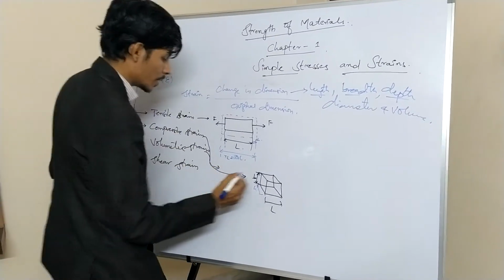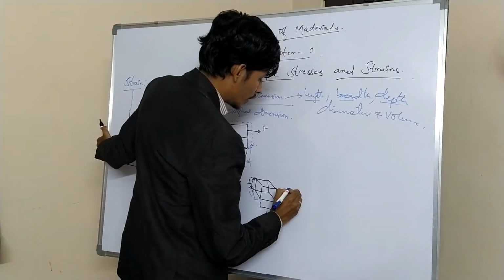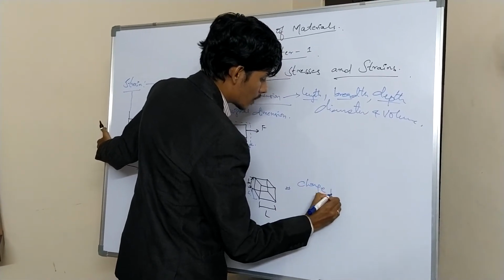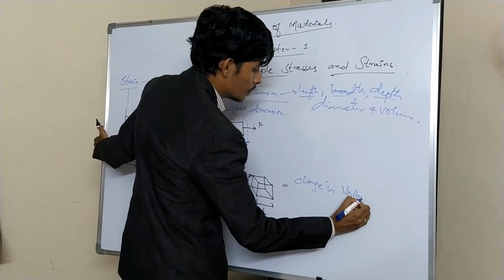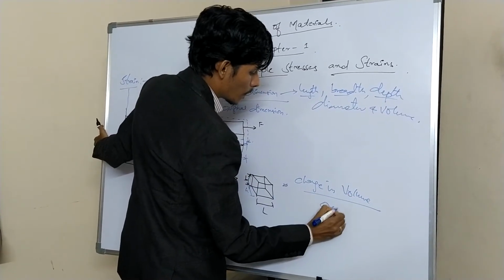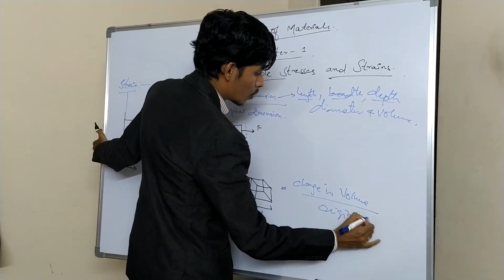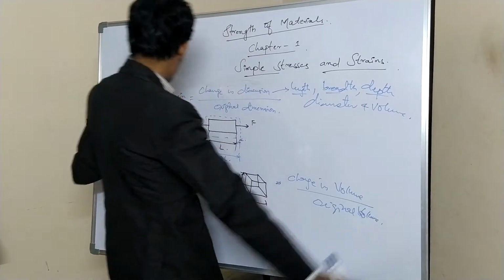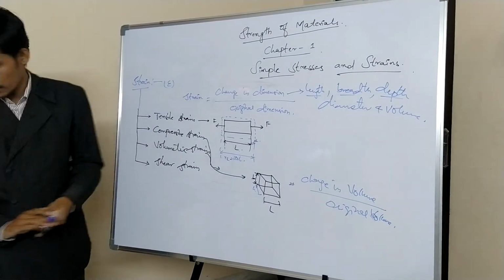Based on this, the volumetric strain can be given as change in volume to original volume.